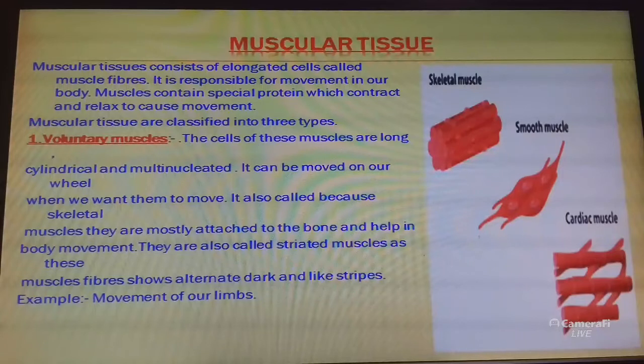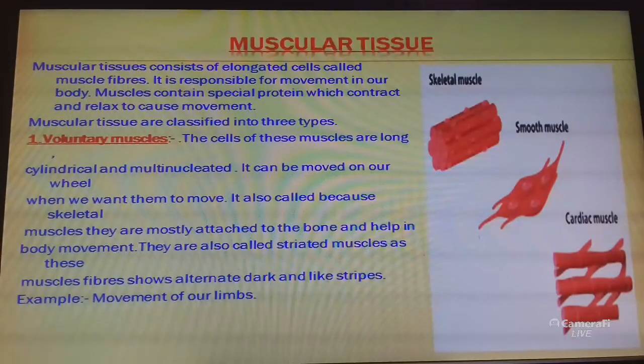And what is the position of this muscle? It is found in limbs, tongue, body wall, pharynx and the upper part of the esophagus. So what about voluntary muscles? The cells of these muscles are long, cylindrical and multinucleated. Multinucleated means having many nuclei.